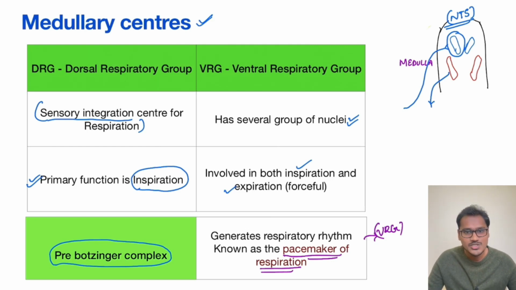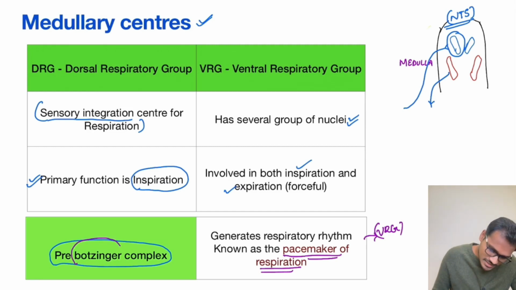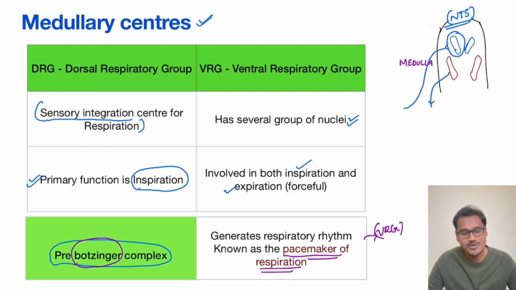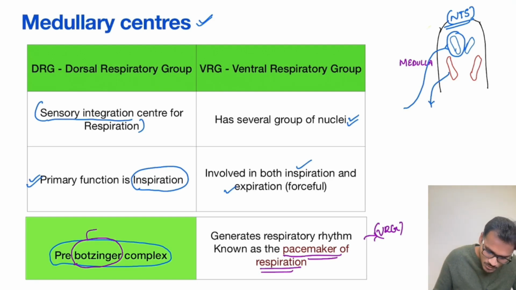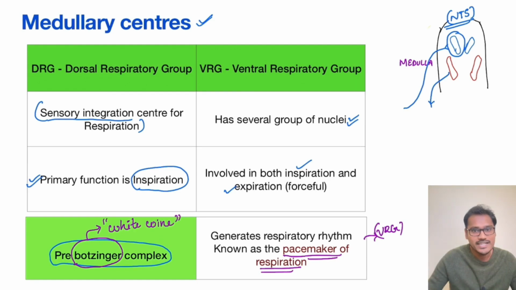And there is an interesting story about the pre-Botzinger complex. Coming to this name Botzinger, how many of you think it is the name of a scientist? Most of us will think so. But Botzinger is nothing but a white wine, like a champagne which is used in parties.